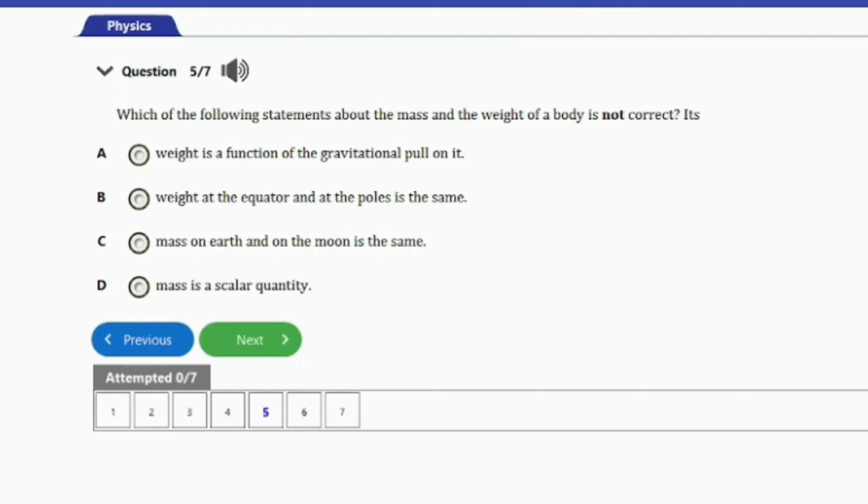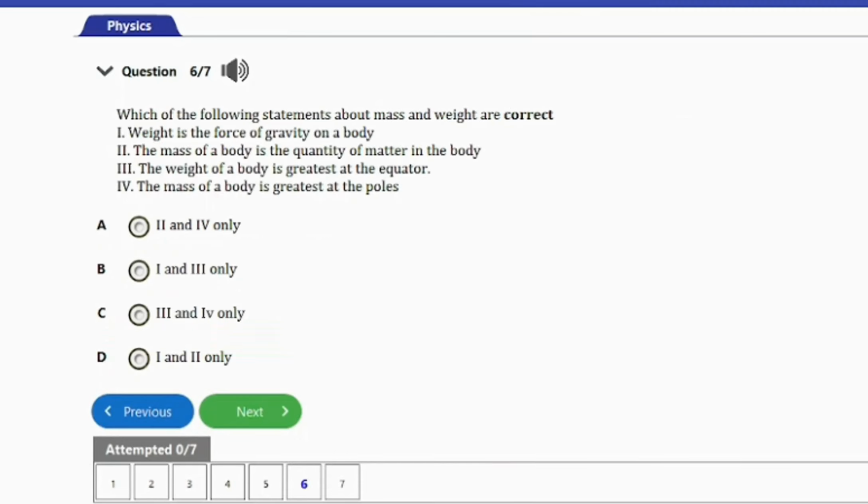The weight of a body will vary at the equator and at the poles. That's because a body will actually weigh slightly more at the poles than at the equator. The weight of a body is the force with which the body is attracted to the center of the earth. So a body is meant to weigh more at the poles than at the equator. So that's it for this question. Let's go ahead and consider the next question.